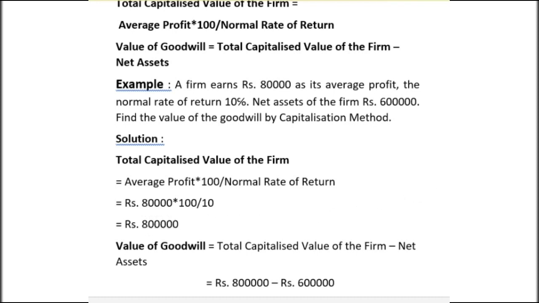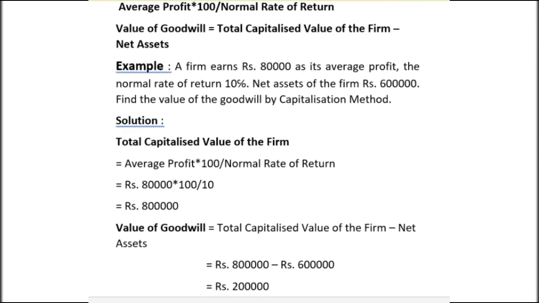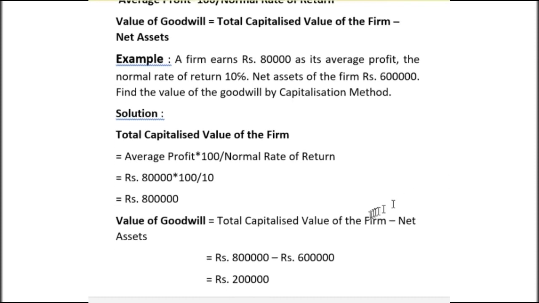Now value of goodwill is total capitalized value of the firm minus net asset. Total capitalized value is rupees 8 lakh and net asset is rupees 6 lakh, which is already given in the sum. So 8 lakh minus 6 lakh is equal to 2 lakh, which is our value of goodwill.